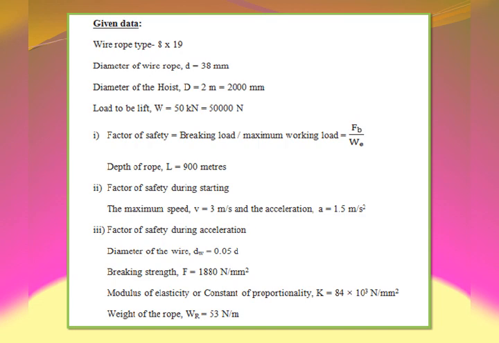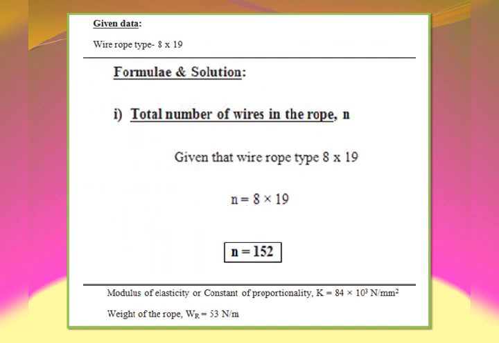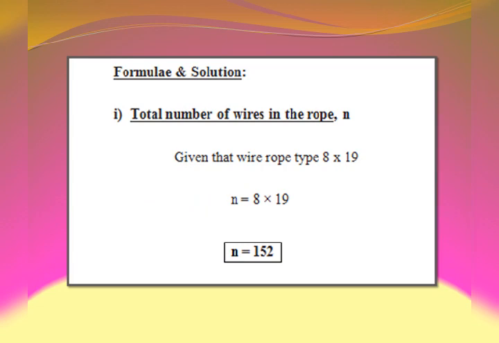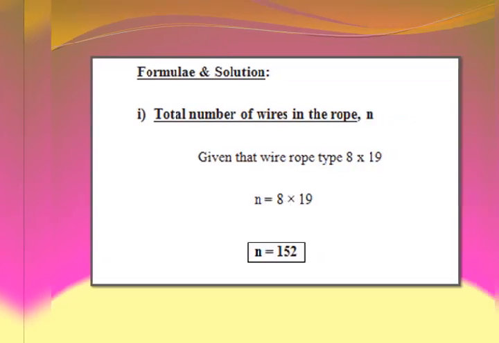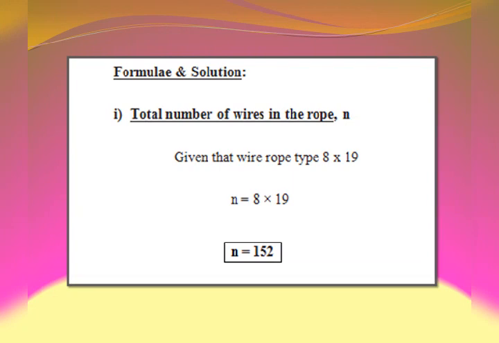In this problem, we'll do the formulae list as well as solutions together. So here he has given the diameter of the wire rope and the wire type. The wire diameter we are supposed to find. So initially we must find how many wires there are in the particular rope, that is 8 into 19. 8 strands into 19 wires means each strand consists of 19 wires.